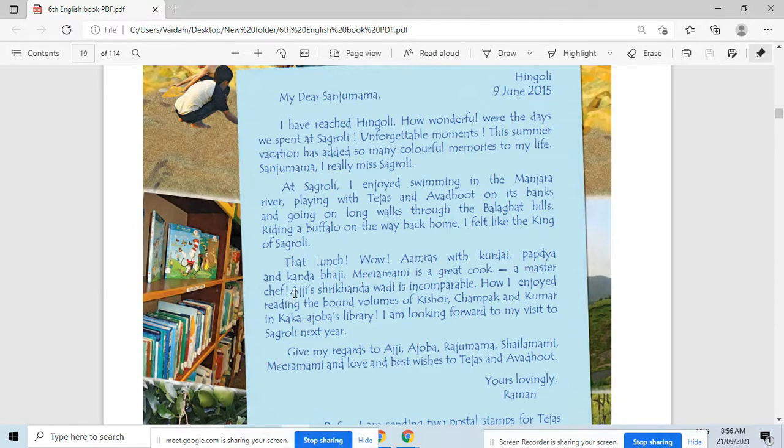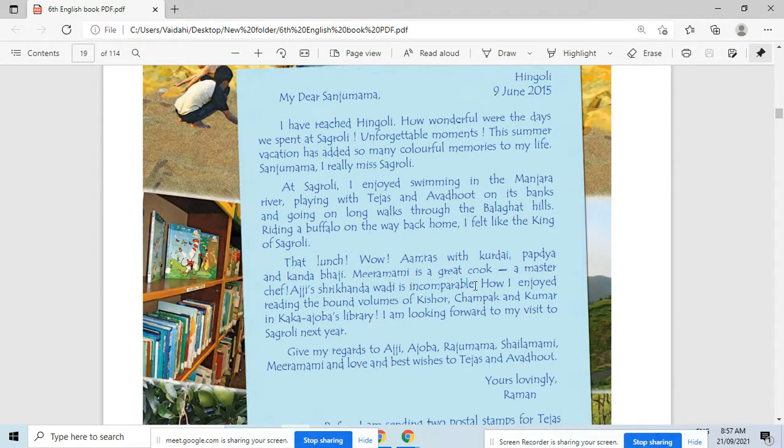And then again he writes about Ajit Srikhanda Vadi. How is Ajit Srikhanda Vadi? He writes that Ajit Srikhanda Vadi is incomparable. Incomparable means that we cannot compare it. So that is called incomparable. Therefore, he also enjoyed that Ajit Srikhanda Vadi, and he writes that it is incomparable.